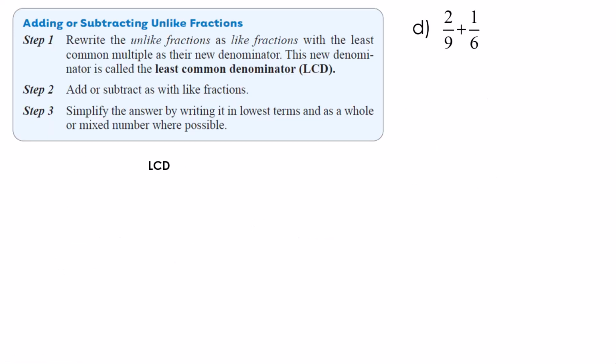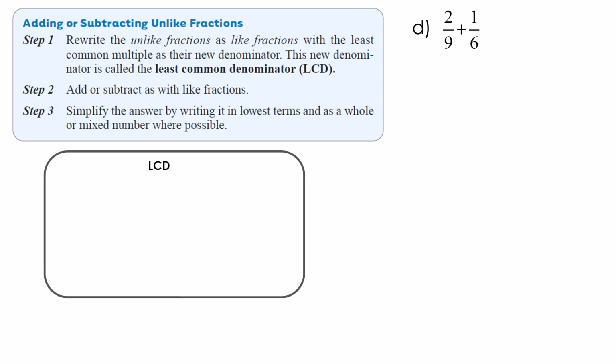First, let me show you finding the least common denominator. We're going to take 2/9 plus 1/6. The first thing that we have to do is find the least common denominator. And how do we do that? Well, first, we need to do our prime factorization. 9 is 3 times 3, and 6 is 3 times 2.